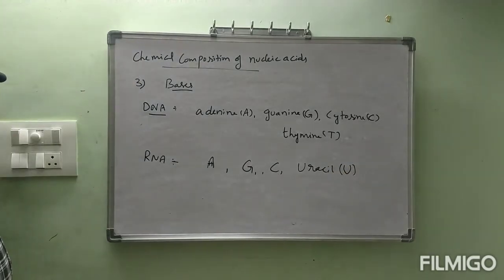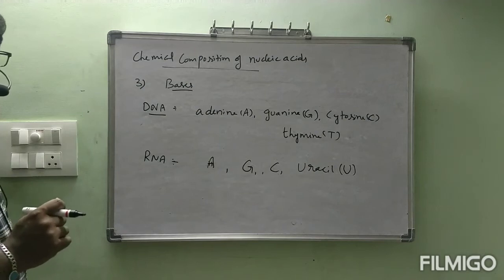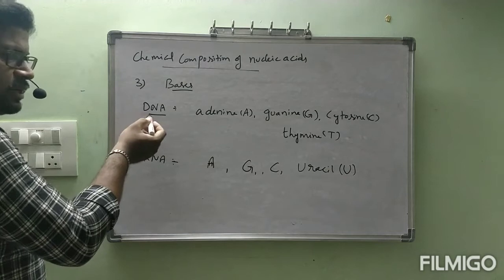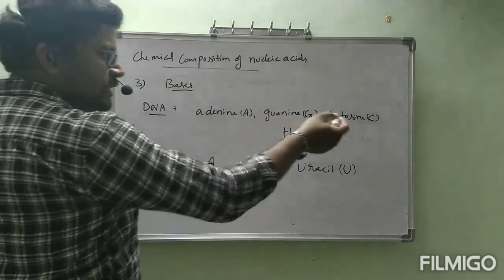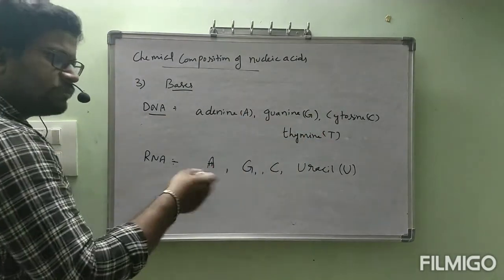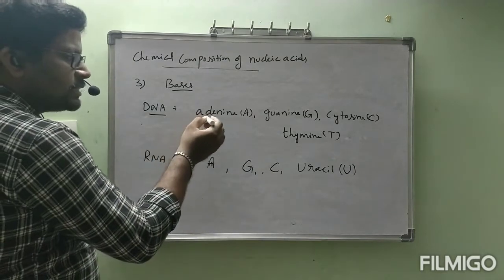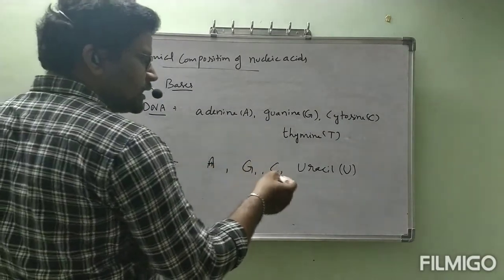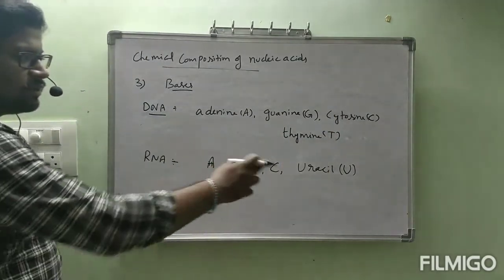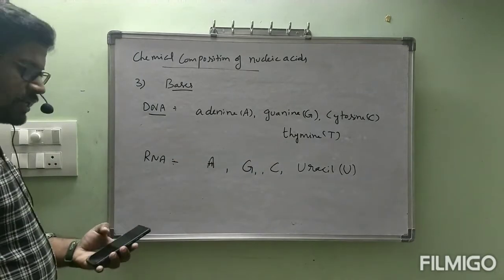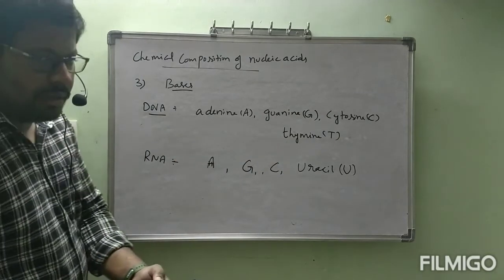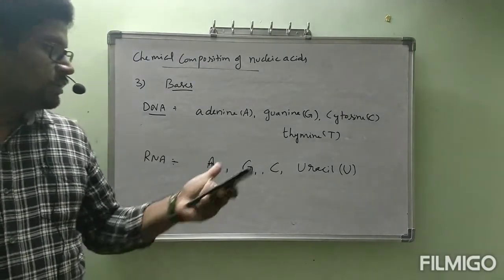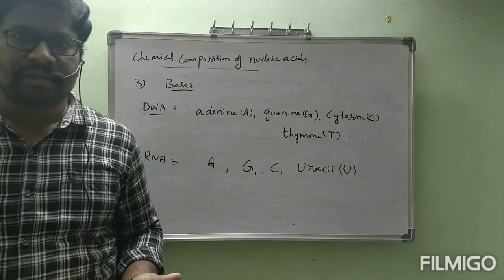See all of you, the third one is nothing but heterocyclic compounds, those are bases. DNA contains 4 bases, even RNA contains 4 bases. DNA contains adenine, guanine, cytosine, thymine. RNA contains adenine, guanine, cytosine, uracil. The fourth one is different. So what is the difference between DNA and RNA? The main sugar molecule, and this fourth base alone.